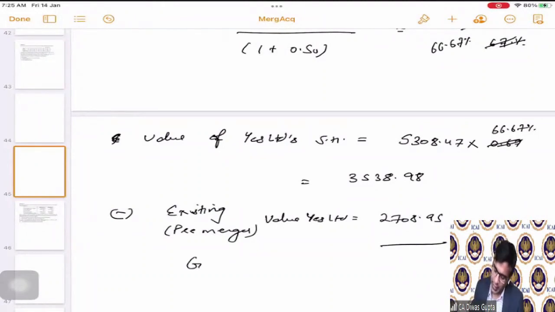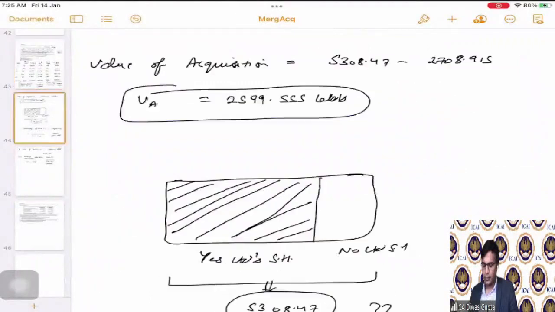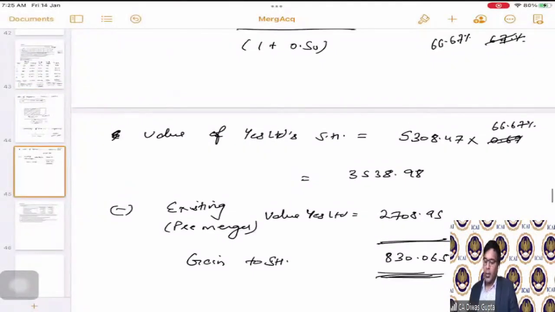So that means the gain to shareholders for Yes Limited comes out to be 830.065. Okay, so this is the pre-merger value that is coming out to be. And hence this is the gain.